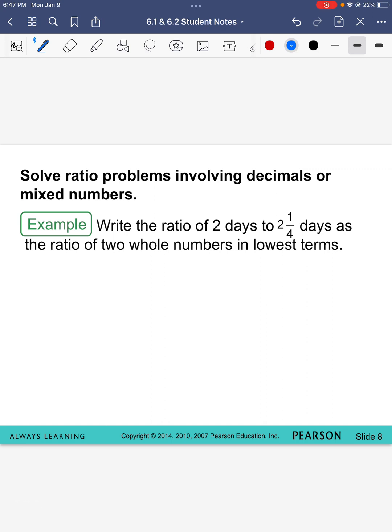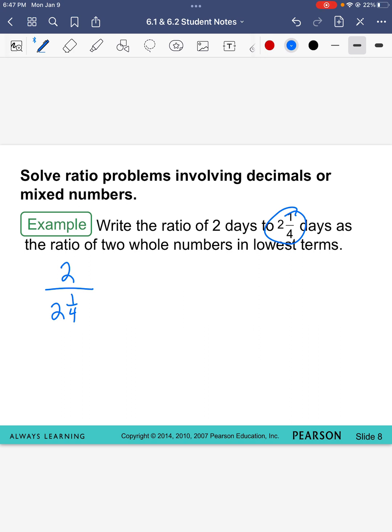All right, now I'm going to be dealing with a mixed number in my ratio. It says write the ratio of 2 days to 2 1/4 days as a ratio of two whole numbers in lowest terms. That just means it wants a whole number in the numerator and a whole number in the denominator in lowest terms, which is what we've been doing. So what does this look like to you? We dealt with it in the first semester. It's a type of fraction that starts with a C. This is a complex fraction.